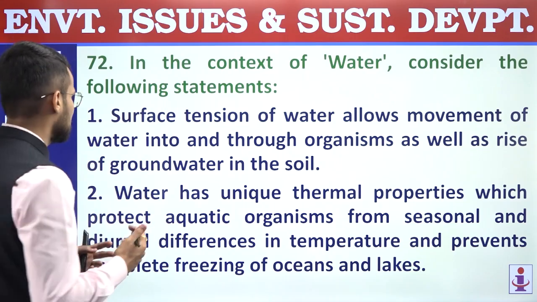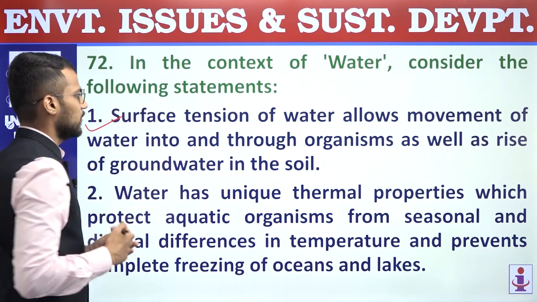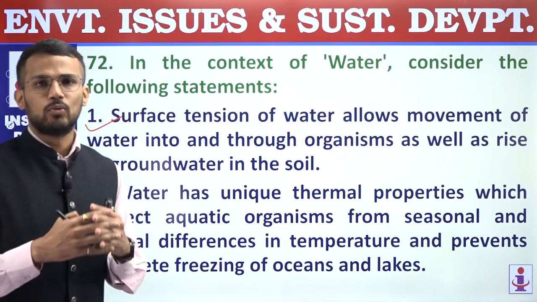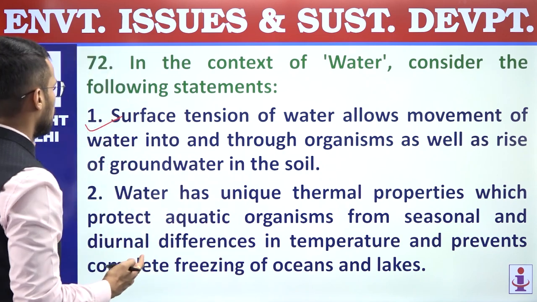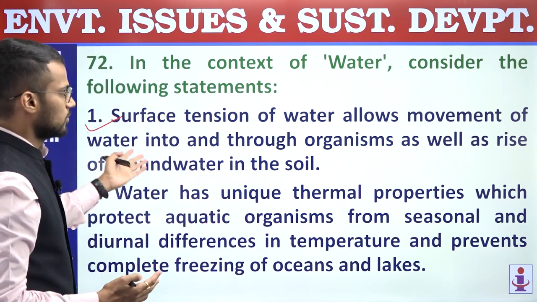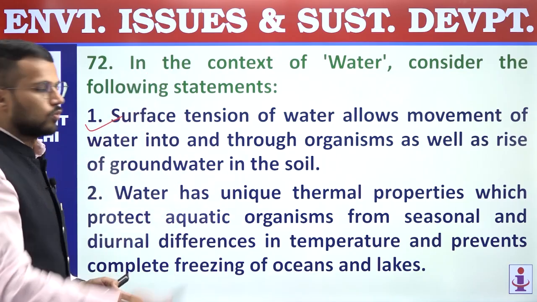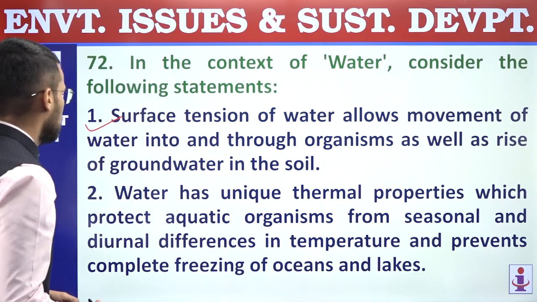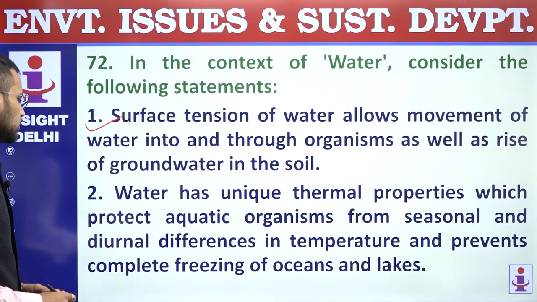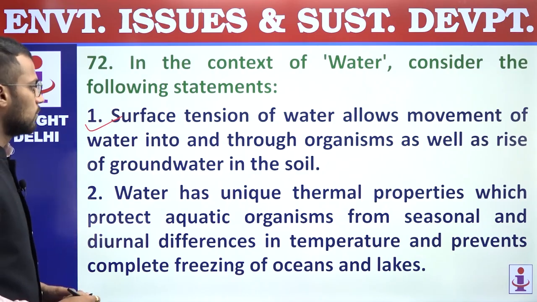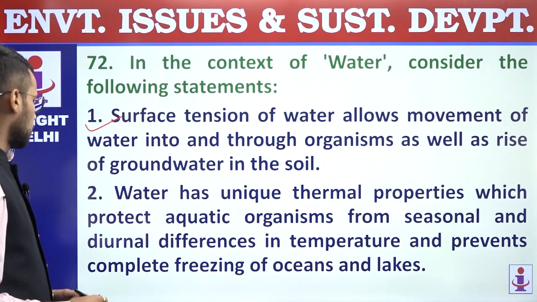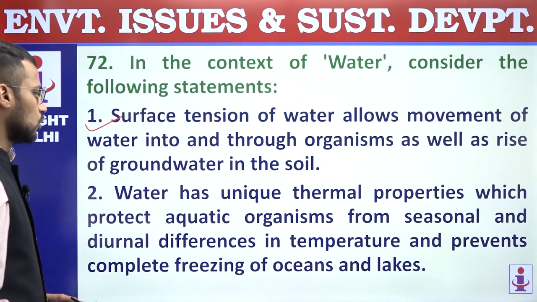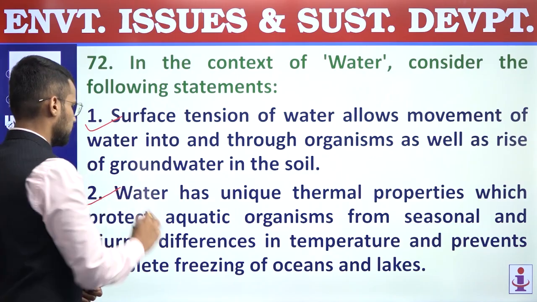So this statement is a correct statement, because surface tension, that means cohesion of the water molecules, allows it to flow in the organisms, and also rise of groundwater. First statement is correct. Second, water has unique thermal properties which protect aquatic organisms from seasonal and diurnal differences in temperature and prevents complete freezing of oceans and lakes. Right? So this feature is there.